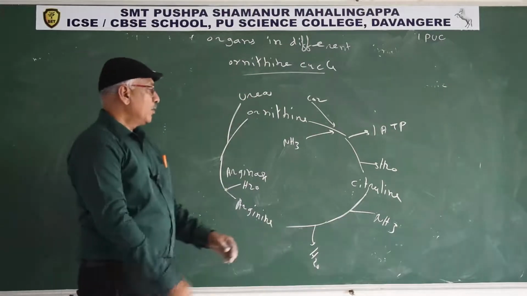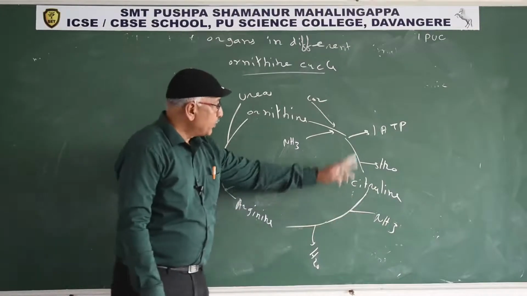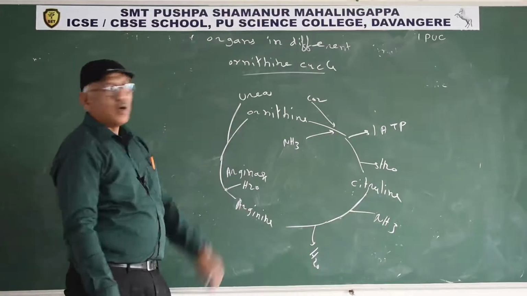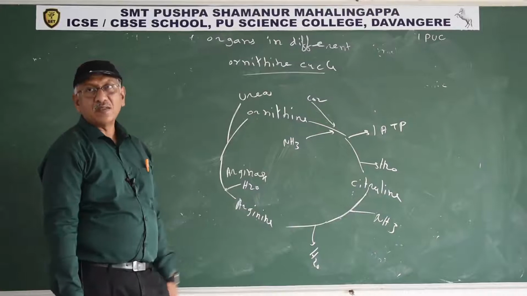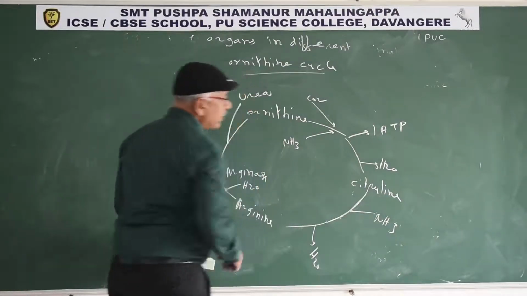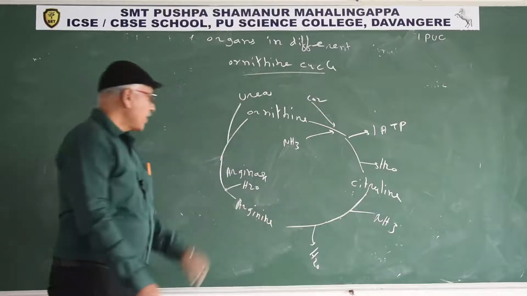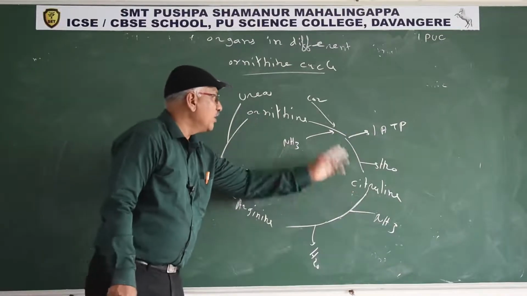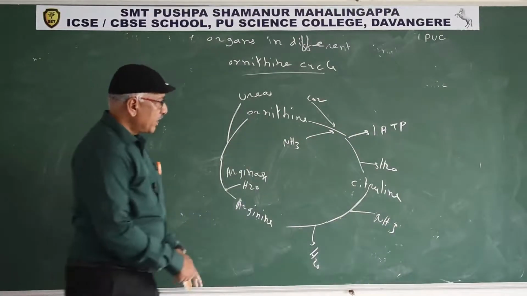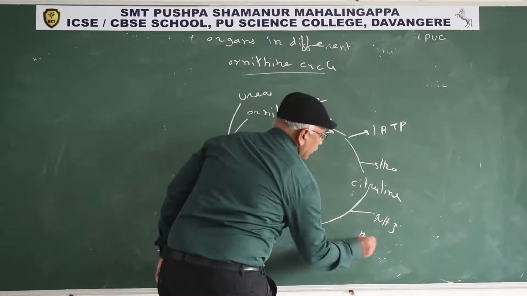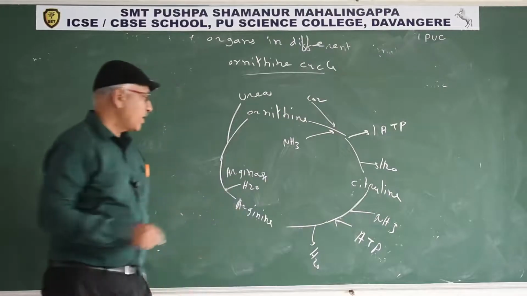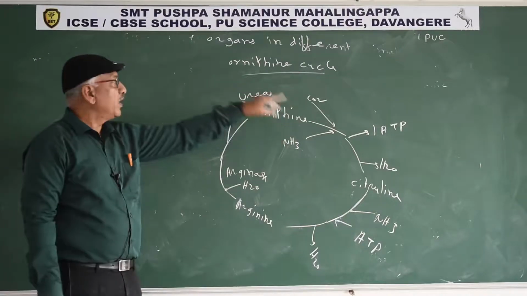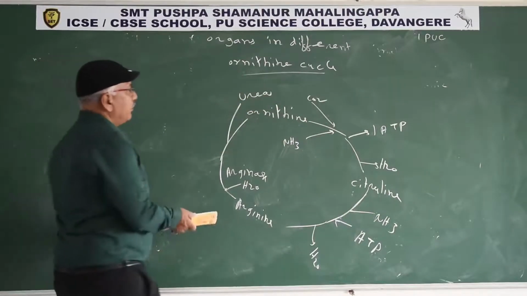In this manner, by utilizing two ammonia molecules and one carbon dioxide, urea is formed. After formation, urea is sent out. So three amino acids are involved: ornithine, citrulline and arginine, and two ATP molecules are utilized. One ATP molecule is utilized for the formation of citrulline. Another ATP molecule is utilized for the formation of arginine. In this manner, urea is synthesized in the liver. Synthesis of urea is known as the ornithine cycle.